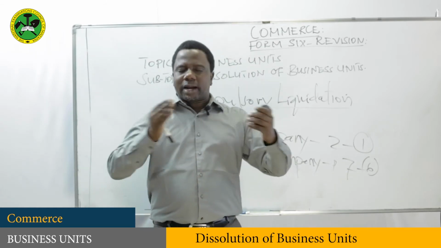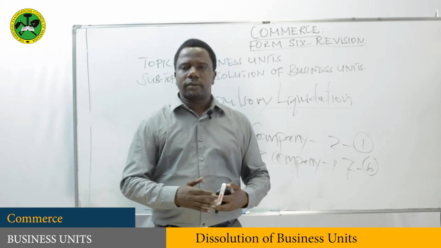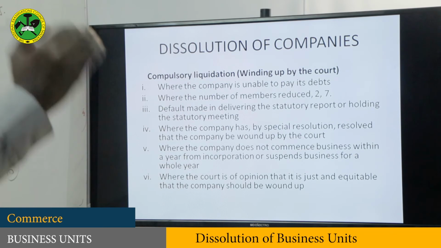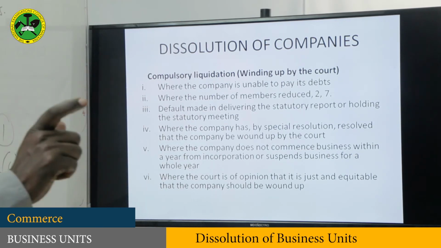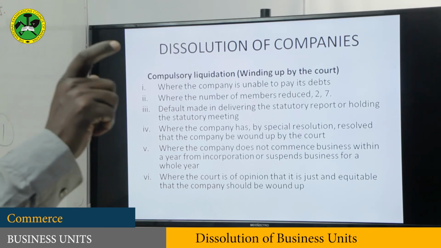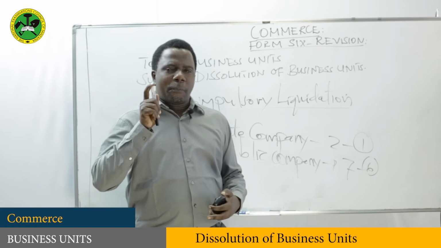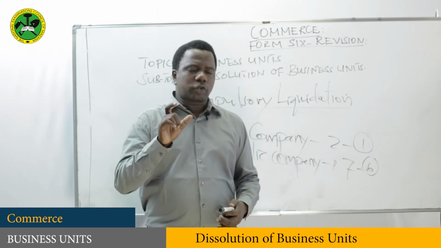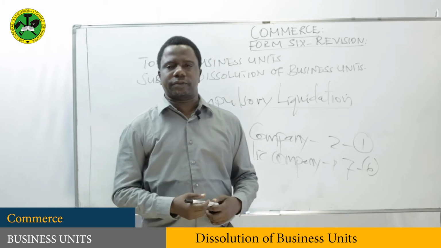So when the court has been satisfied that a certain company should wind up, then the court will give an order to the company to prepare a statement of affairs. Now this one will be a notice of 14 days.